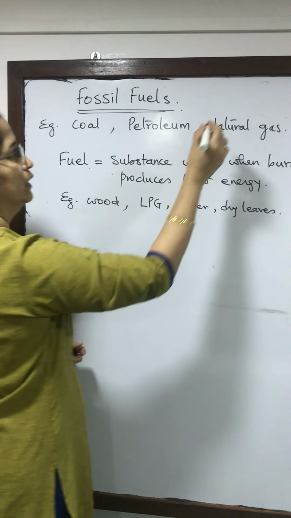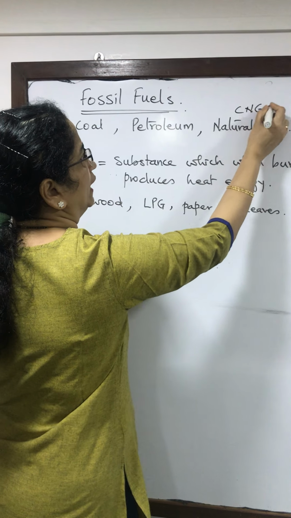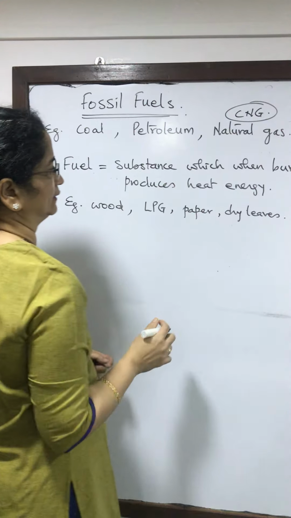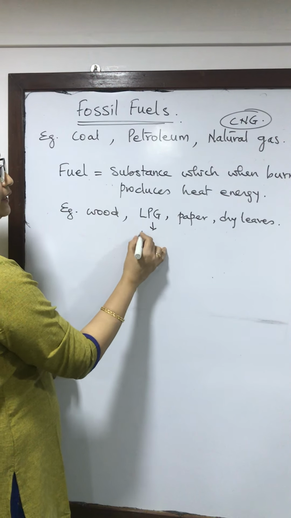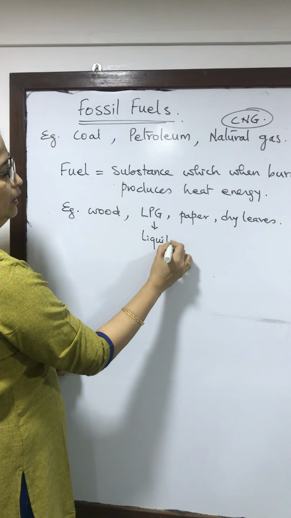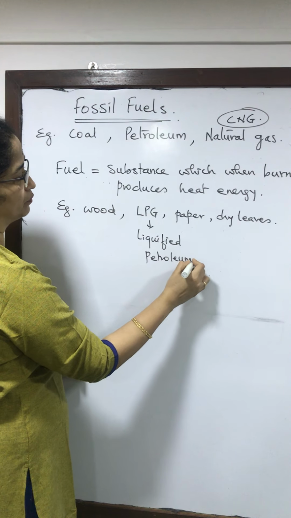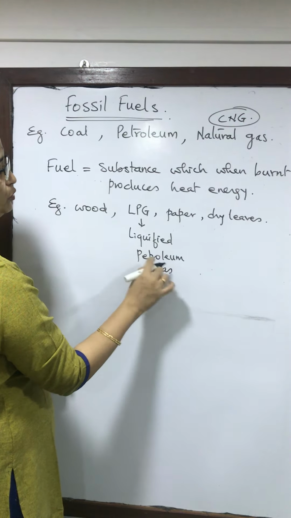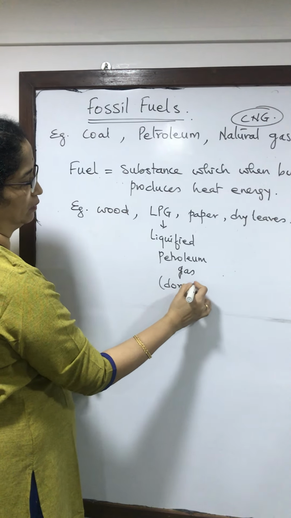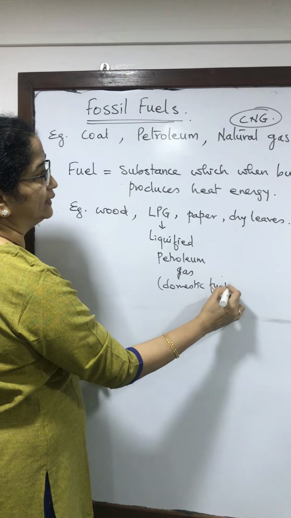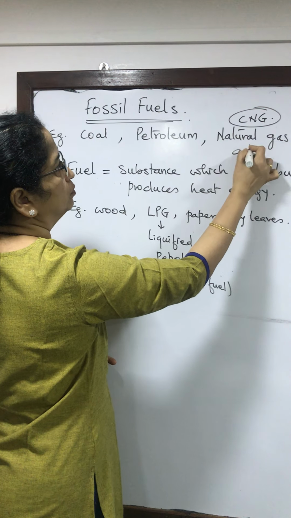We have all heard about CNG. It is compressed natural gas. LPG is liquefied petroleum gas. This is used as domestic fuel, whereas this is used in automobiles.